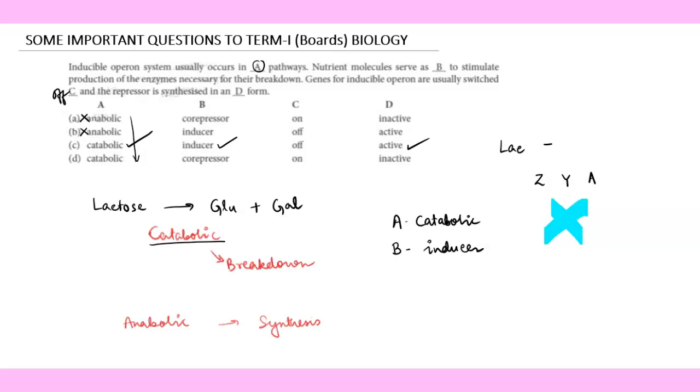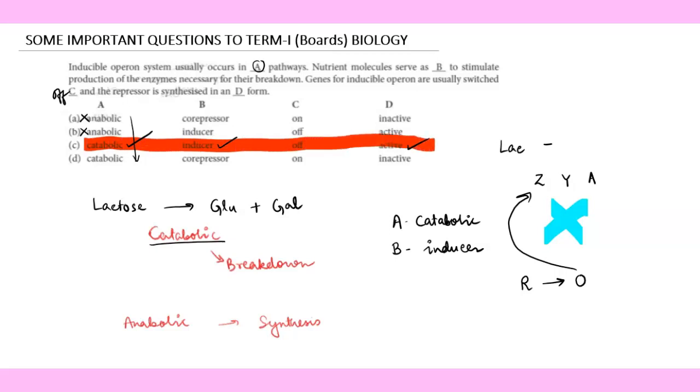This is absolutely correct, because if lactose is absent in most cases, we don't require the proteins that are synthesized by ZYA. In this case, the repressor will continuously be bound to the operator and there will be no synthesis of the structural genes. Okay, so we have found out that for this question, option C is our right answer.